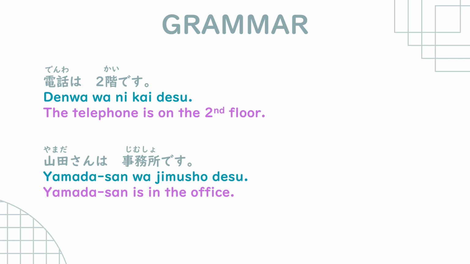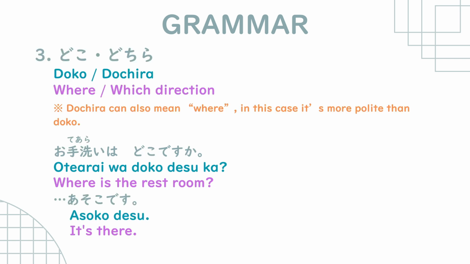Okay, so next part is we have here doko and dochira, which mean where or which direction. But dochira can also mean where, which is more polite than doko. Okay, so for example, we have otearai wa doko desu ka? Asoko desu. Okay, so asoko is over there, right? So doko desu ka is a question asking where the bathroom or the restroom is.